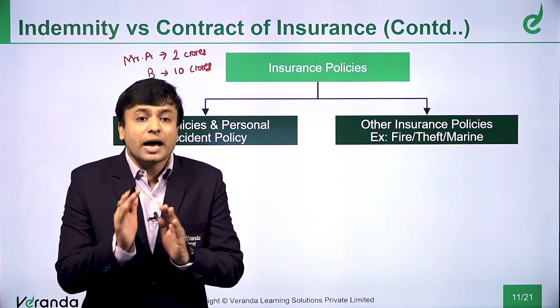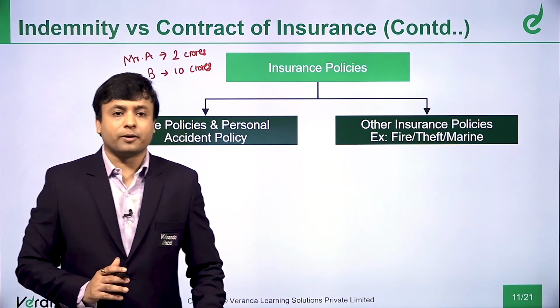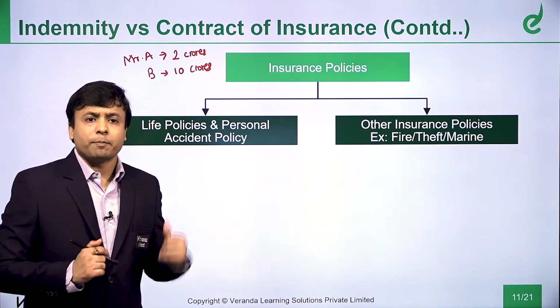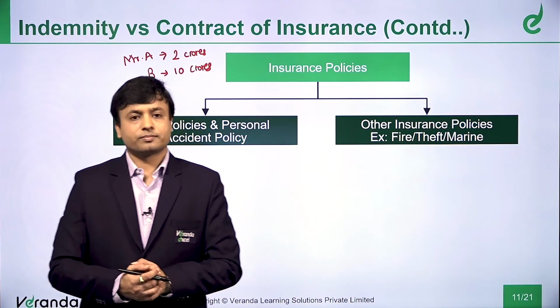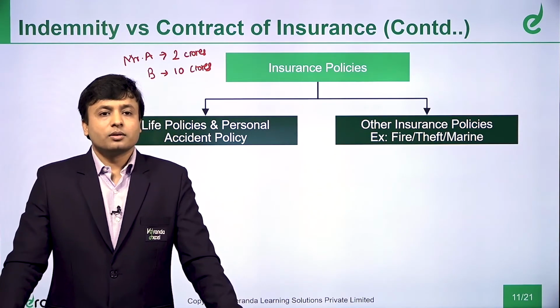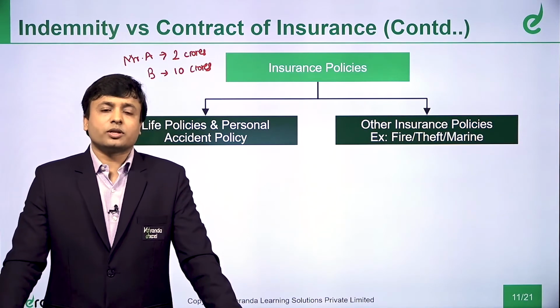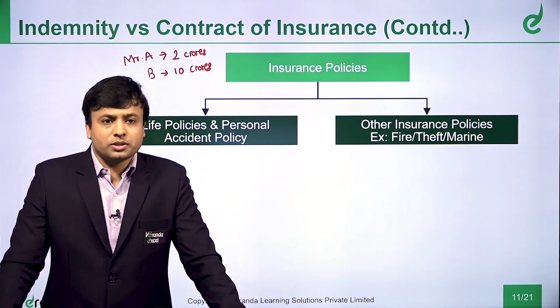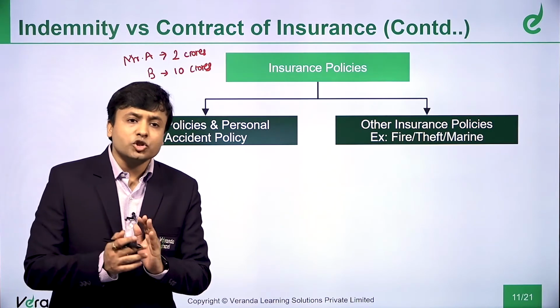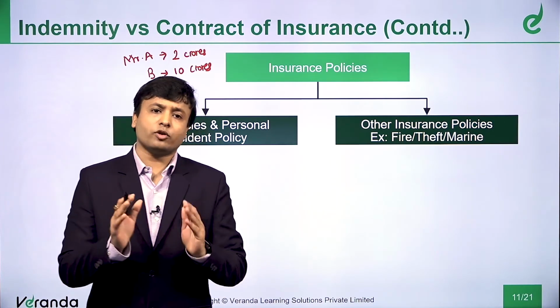So this amount is fixed beforehand. There is no need of assessment of the loss, how much loss has happened. This car has met with an accident. Can I just say this car has met with an accident and pay me 2 lakhs? I cannot. Say for example, we take car insurance. Say for example, the car is worth 10 lakh rupees. So how much insurance will I take? I will take it for the value of the car, 10 lakh rupees.